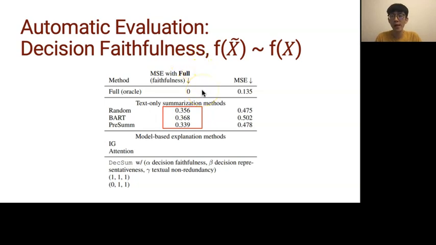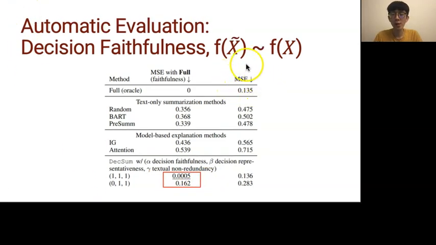First, let's look at the text-only summarization methods. We can see that these three methods perform similarly, and random is even better than the abstractive summarization part. Next, we go to model-based explanation methods. In these methods, IG performed better than attention, but both of these two methods are worse than the text-only summarization methods. Now, for the proposed DecSum, we can see that DecSum with 3 components performs significantly better than all the baseline methods. And even without the decision faithfulness component, it can still outperform the baseline methods.